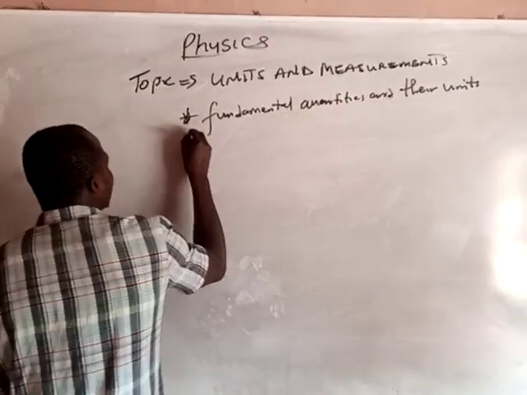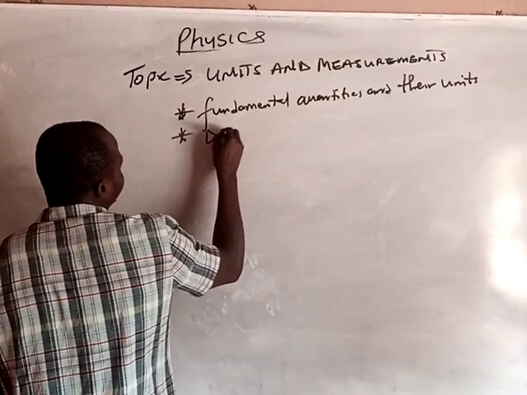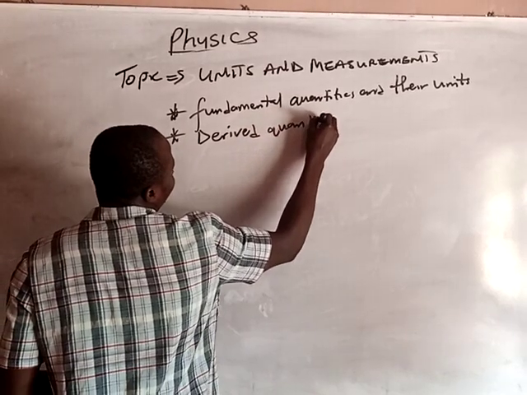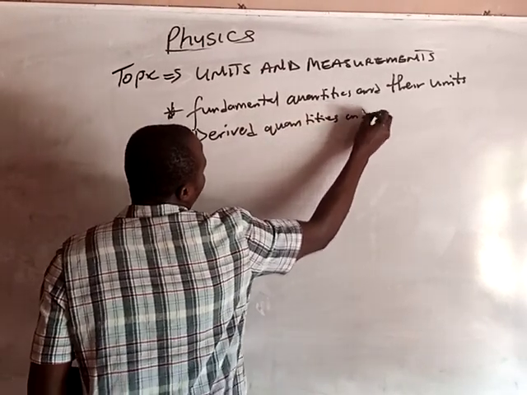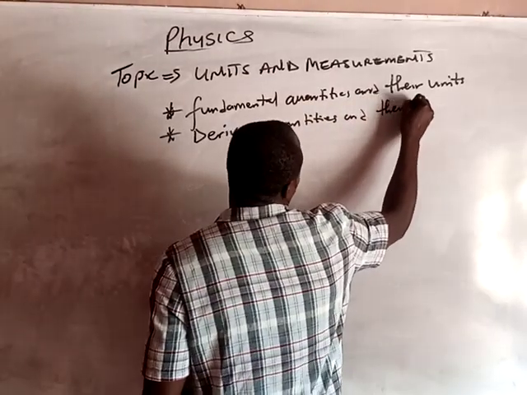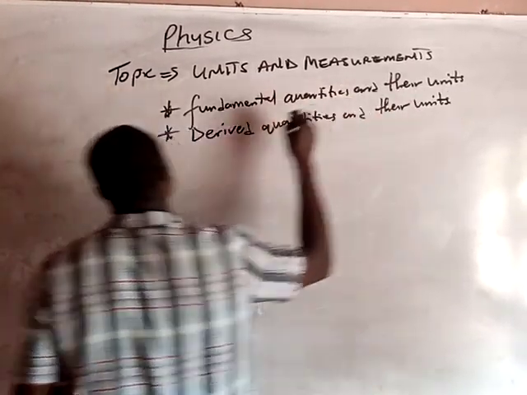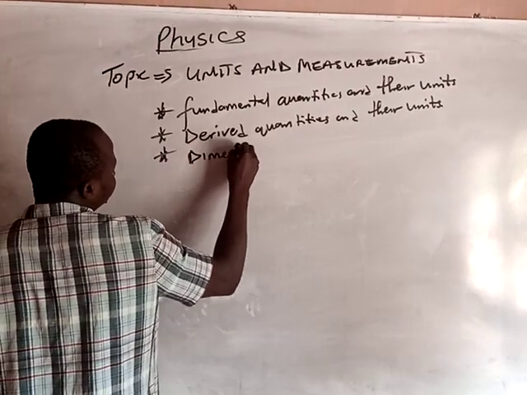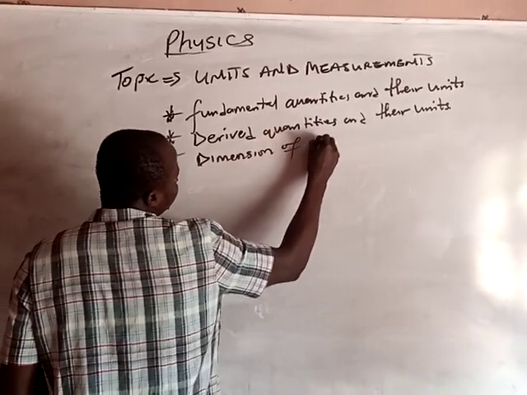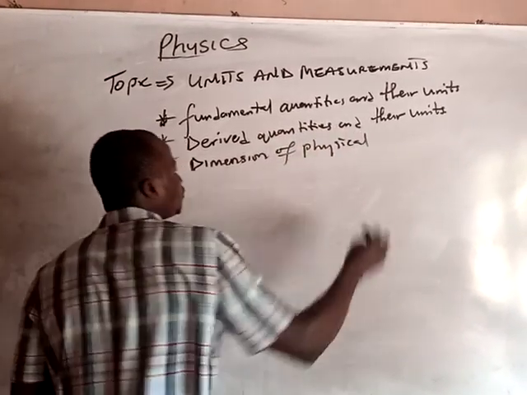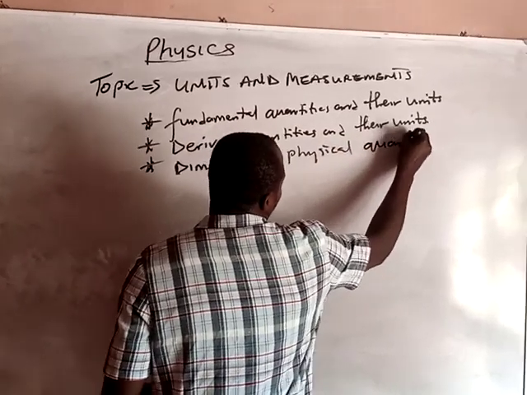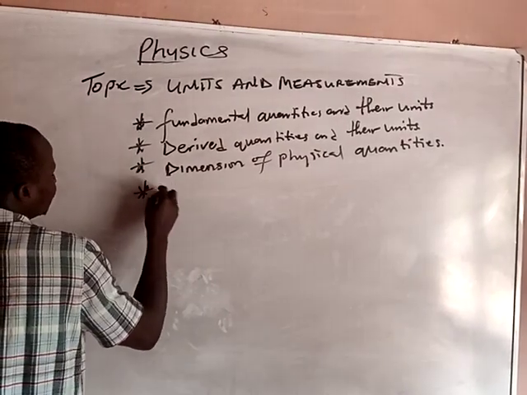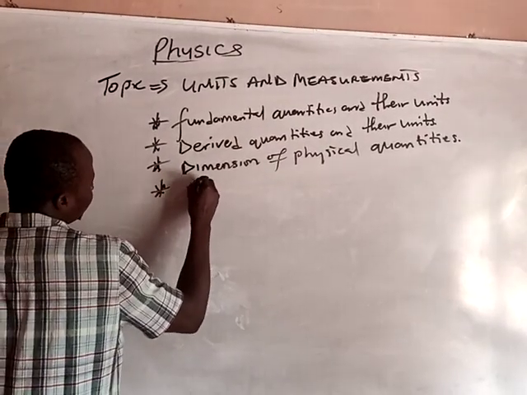We are going to look at derived quantities and their units. We are going to look at dimension of physical quantities, and finally we are going to look at measurements.